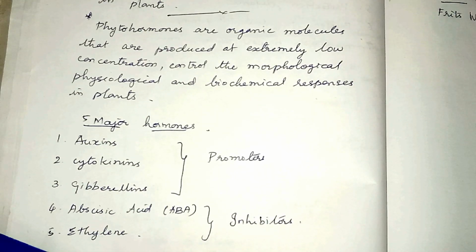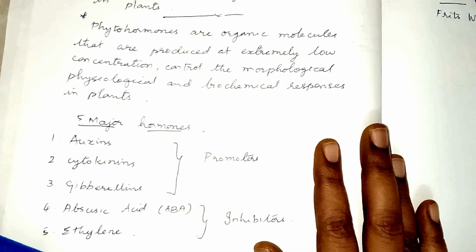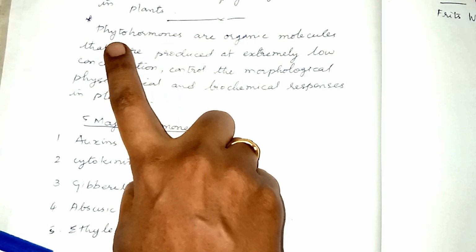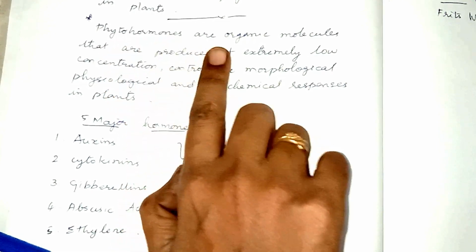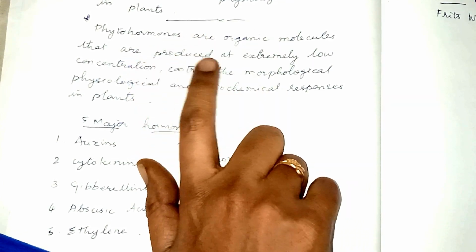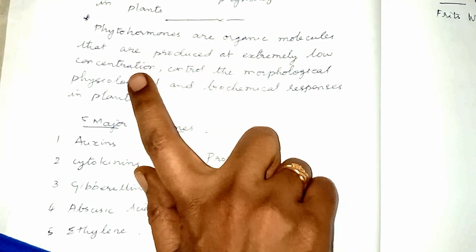Now we shall see the definition of plant hormones. Plant hormones are otherwise called phytohormones. Phyto for plants. And these are nothing but the organic molecules that are produced at extremely low concentration.